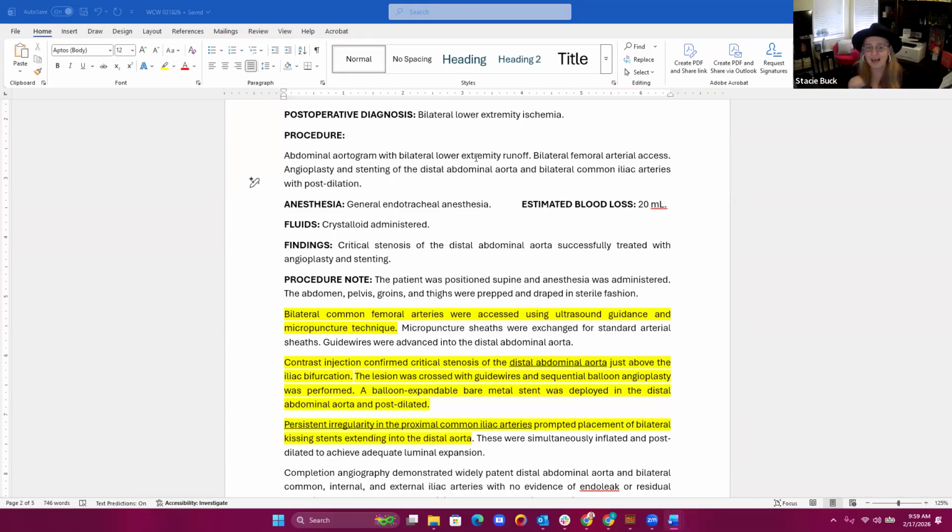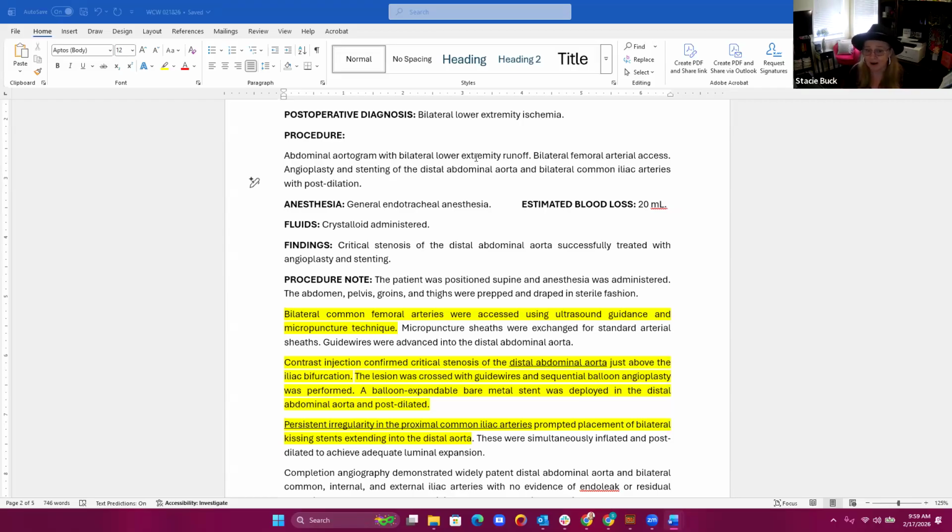So anyway, when we're looking at this, now the only possible code that we would have would be a 75716 because that actually is just mentioning the distal abdominal aorta. But we don't see any findings for the extremities, like at all. The only thing that we see about the extremities is that it says persistent irregularity in the proximal common iliac arteries, prompted placement of bilateral kissing stents extending into the distal aorta. We don't know specifically what was going on, just a persistent irregularity. What is that? That's like the question.